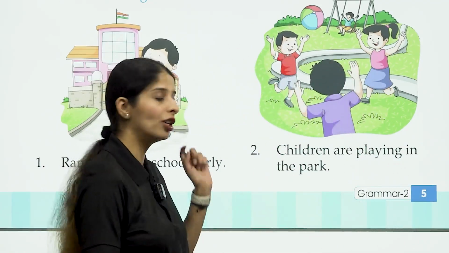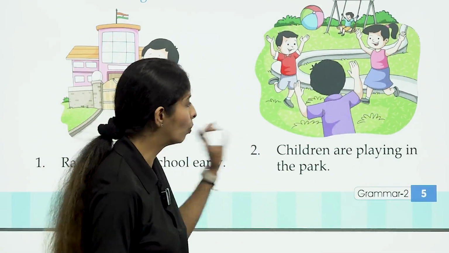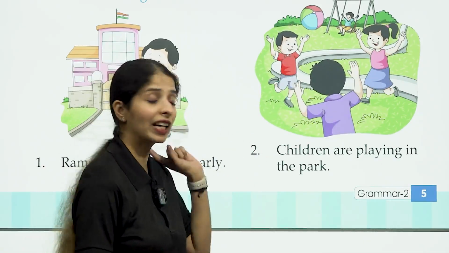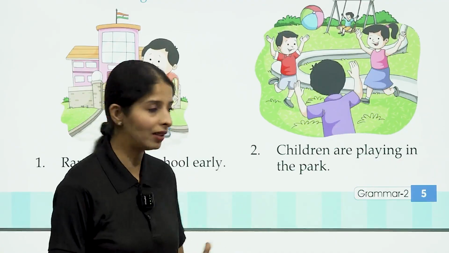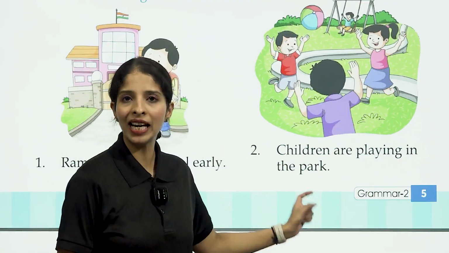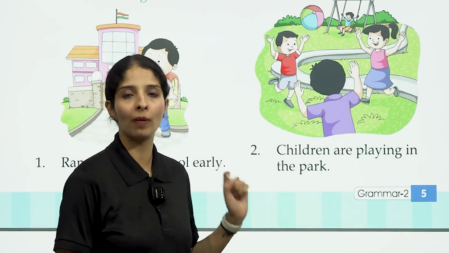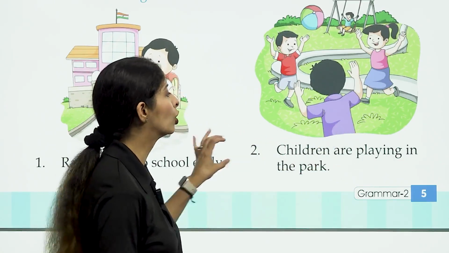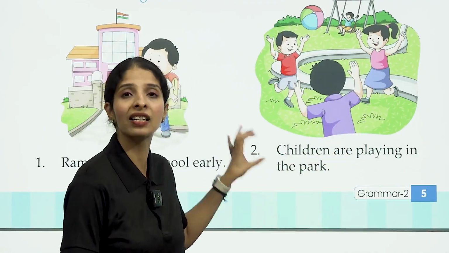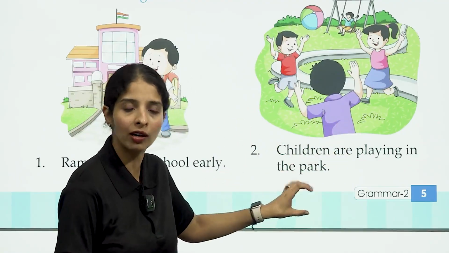Here also, "children" is the first word, so the first letter is C, it is in capital. Lastly, the sentence is ending with a full stop, so these groups of words make complete sense, in proper order.